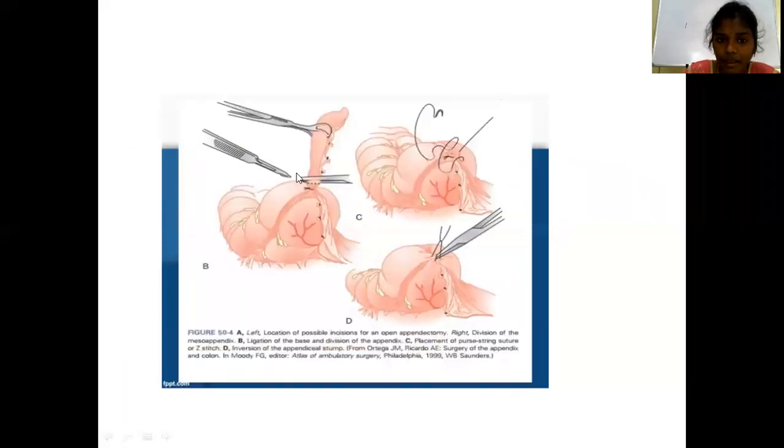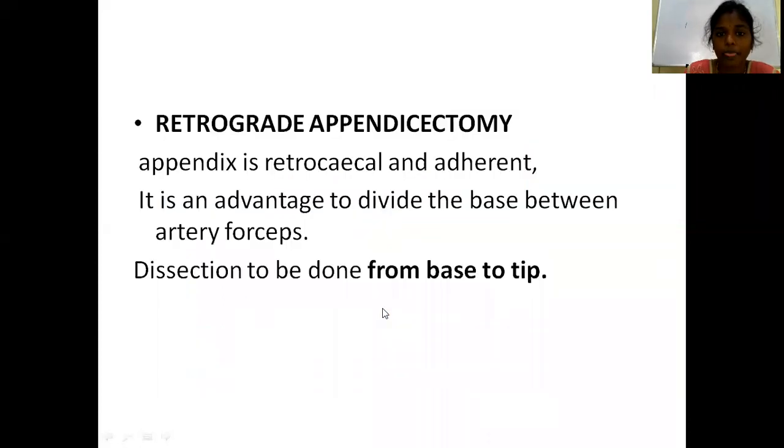See, this is the appendix. This is the Babcock instrument. I think now you will be able to identify. And here you will be crushing, and once you will cut. Okay. This is about the traditional open appendicectomy, where you are ligating at the base.